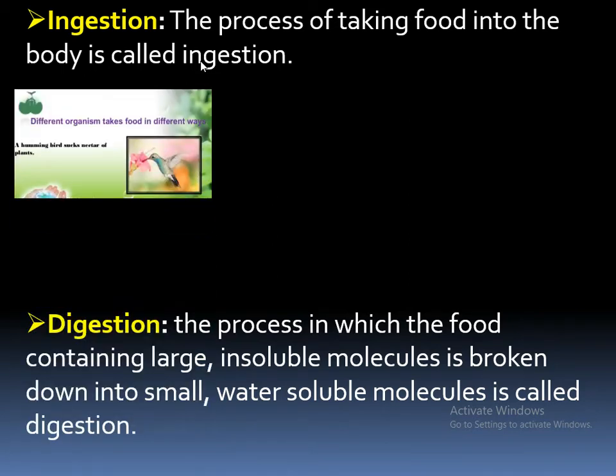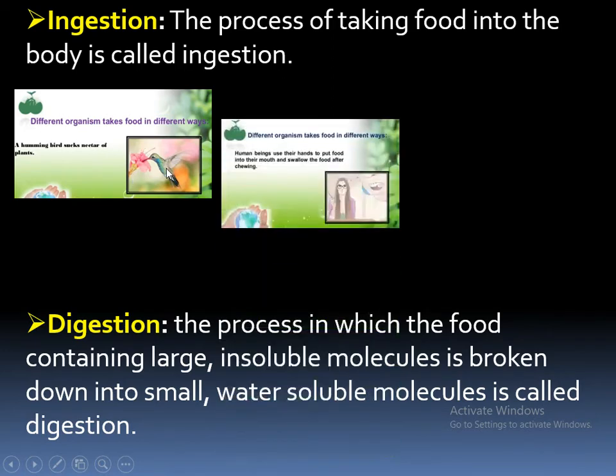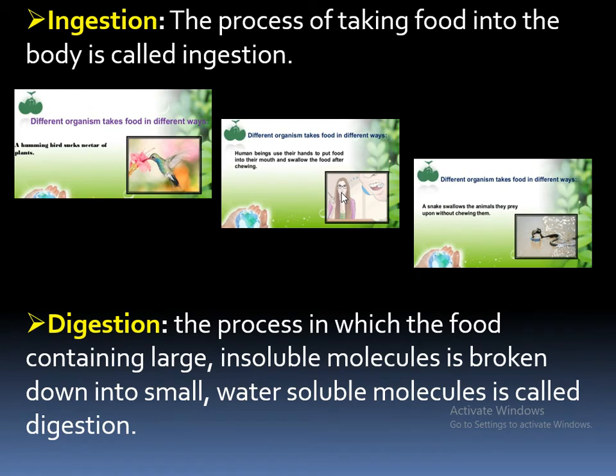First one, bird. The bird sucks the nectar from the flower, so this is one type of food that the bird takes in its mouth. Next one, human beings. Human beings take food with the help of their mouth, and after taking it in the mouth, they start chewing. Next, one more example, the snake.